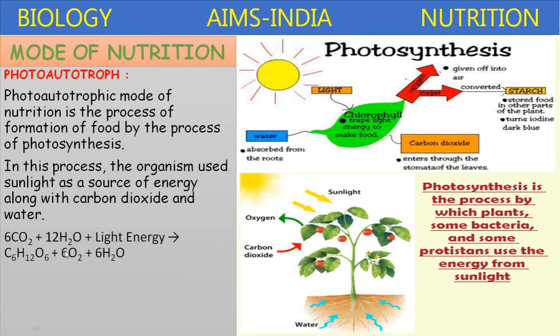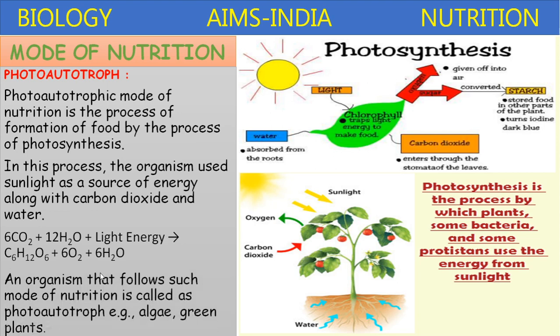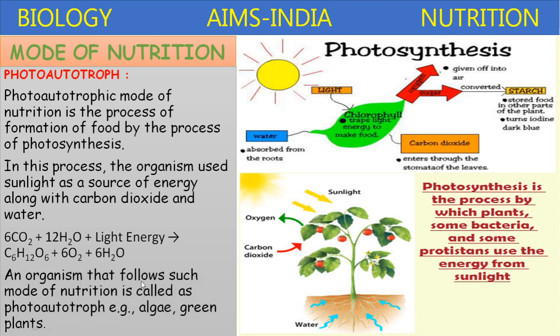This equation represents photosynthesis: carbon dioxide and water in the presence of sunlight and chlorophyll are converted into glucose, and oxygen is released during this process. An organism that follows such a mode of nutrition is called a photoautotroph. Examples: algae and green plants.